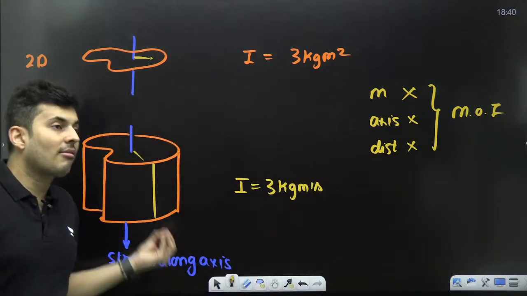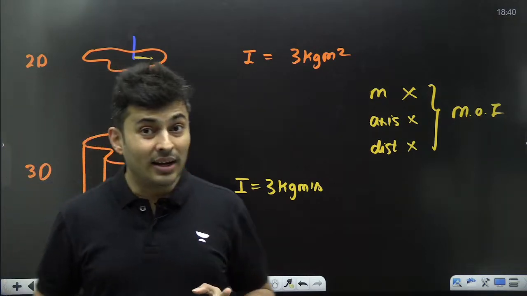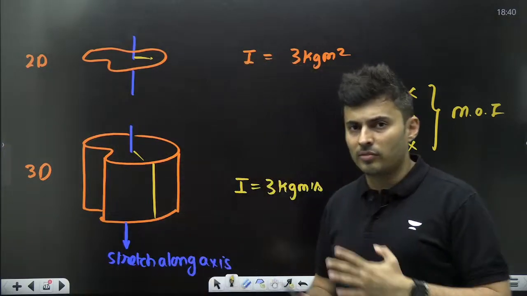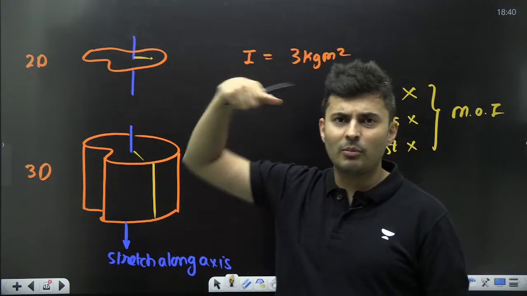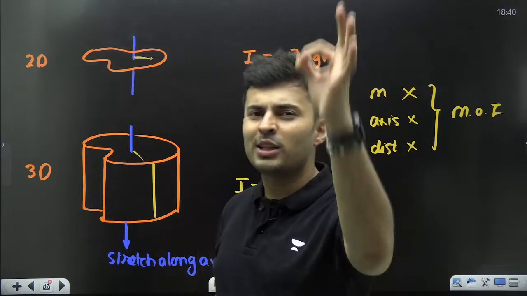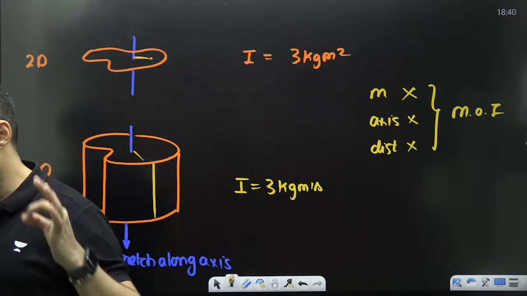This is the stretching property of moment of inertia. What is this called? The stretching property of the moment of inertia. So, when you stretch a 2-dimensional body into a 3-dimensional body, the moment of inertia will not change.